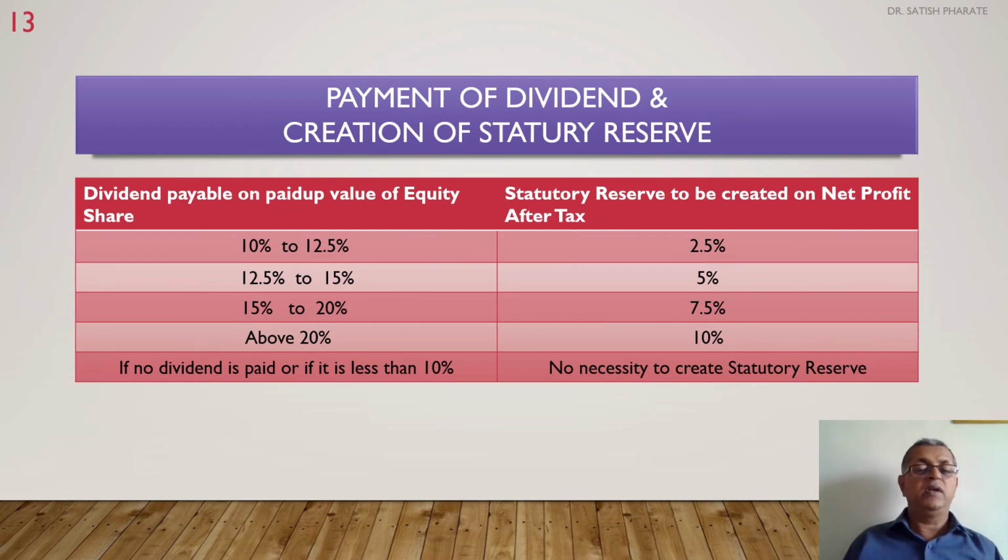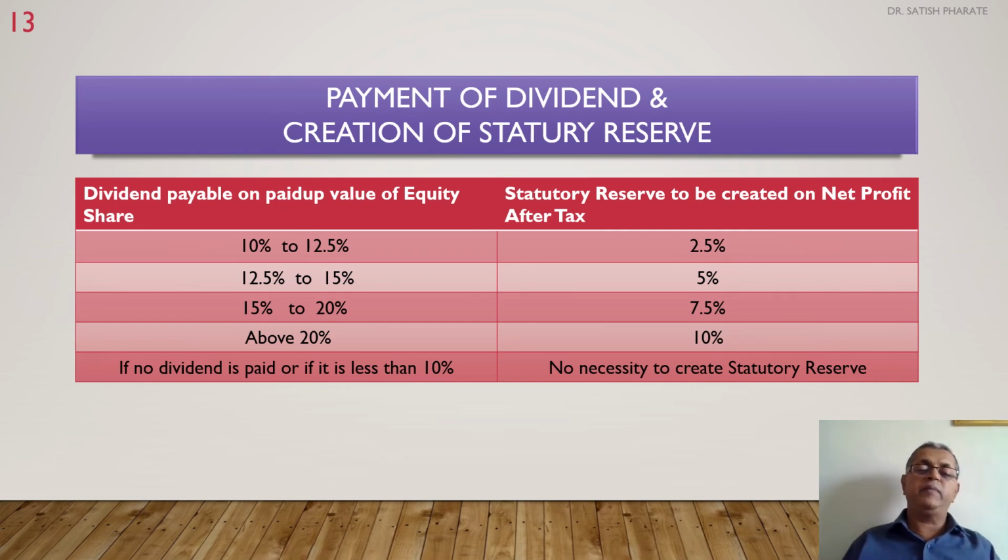But if dividend is paid ranging between 10 to 12.5%, then 2.5% of the current year's profit should be created for statutory reserve. If dividend is ranging between 12.5 to 15%, then at least 5% of the net profit should be transferred to statutory reserve.